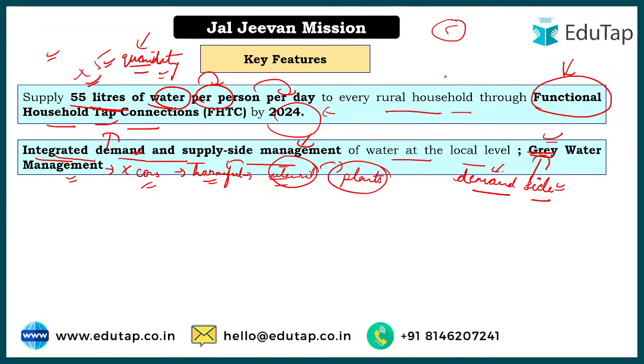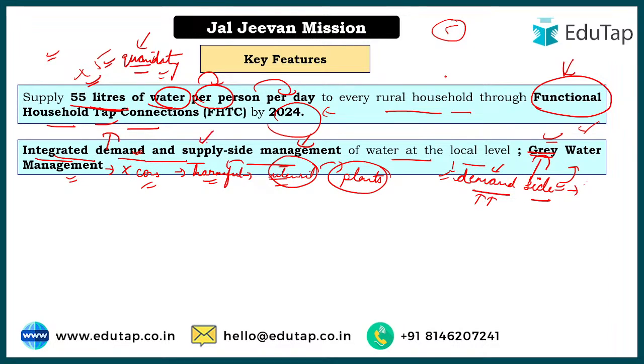Okay, so first of all, we have to have a controlled demand. There should not be excessive demand, because if there is excessive demand, we would have to fulfill it, right? So in that case only this gray water concept has been added, because if you have lesser demand, of course that could be fulfilled, but if the people in a particular place have unlimited demands, it would not be feasible for the government to fulfill that. And on the other note, the people who actually need it will not get it, because some people are taking more of it. So first of all, we have to manage the demand side by making them aware of the alternatives they can utilize, right? So this is demand side.